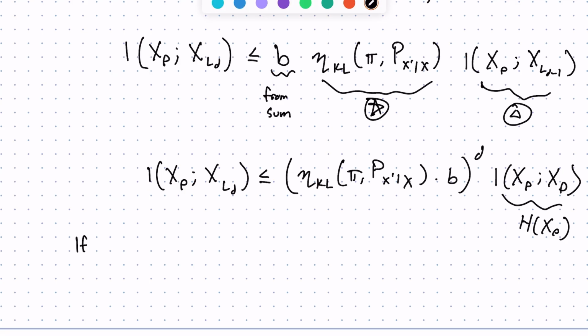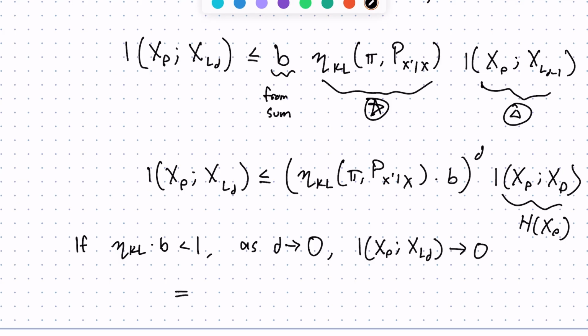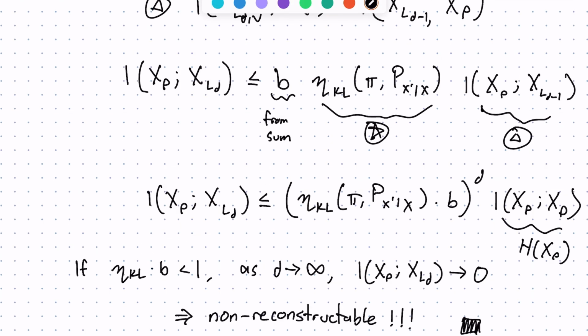So if the contraction coefficient times b is less than 1, then as d approaches infinity, the mutual information between the root and layer d also approaches 0, and this means it is non-reconstructible. And that is our entire proof. Thank you for listening.